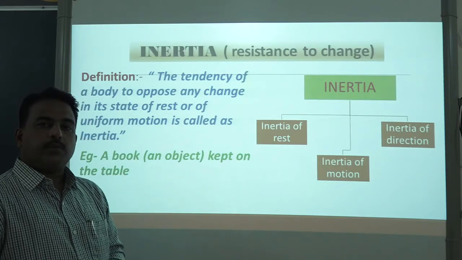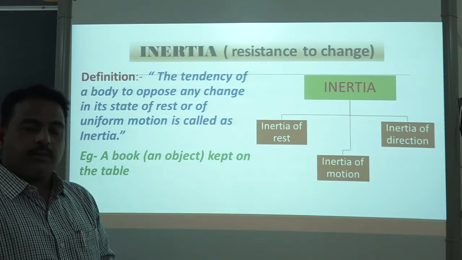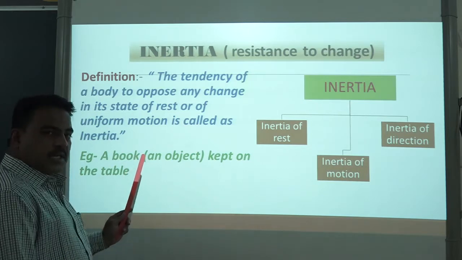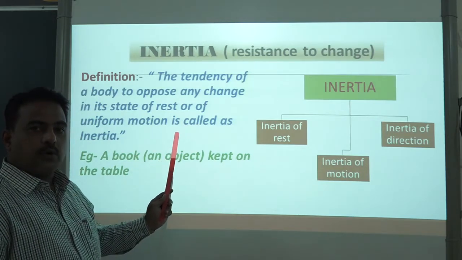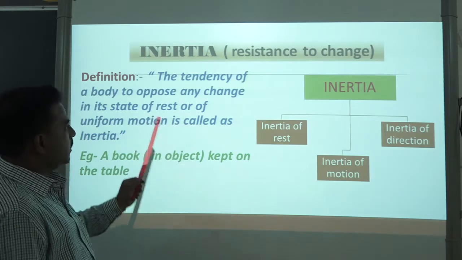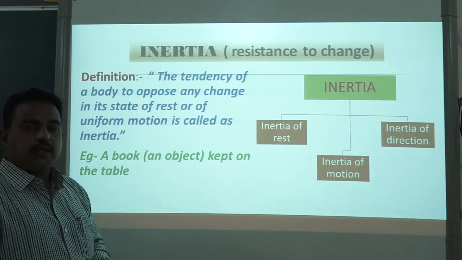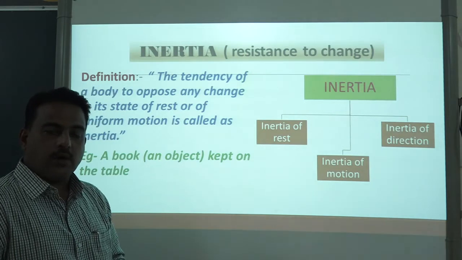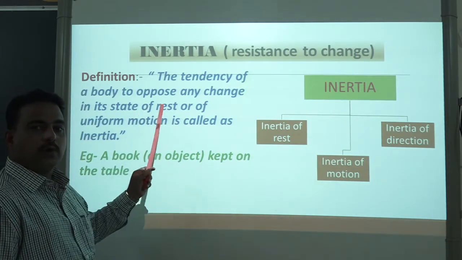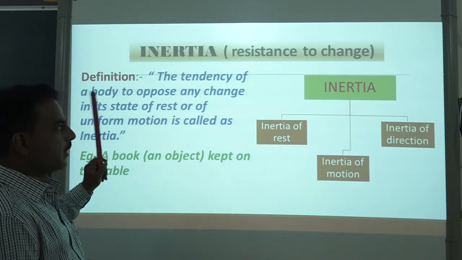Then and only then will the object change its position. By itself, the book will not move because it is the tendency of that object to be at rest. Either the object will be at rest or in motion, and that particular tendency of the object is called inertia.